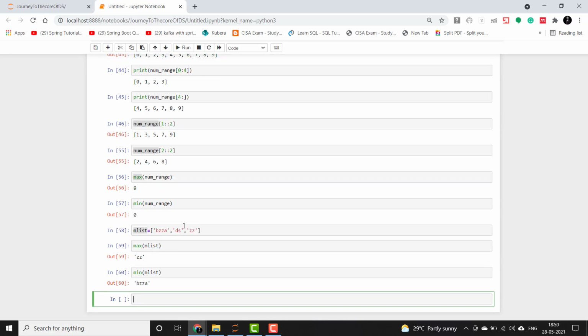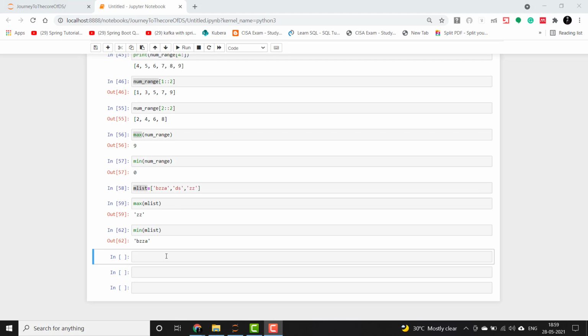You can see that it will return the string element whose ASCII value is highest, and minimum would return the element whose ASCII value is the lowest. In this, Z comes after D and B, so the ASCII value of it is higher. That is the reason these outputs are returned.